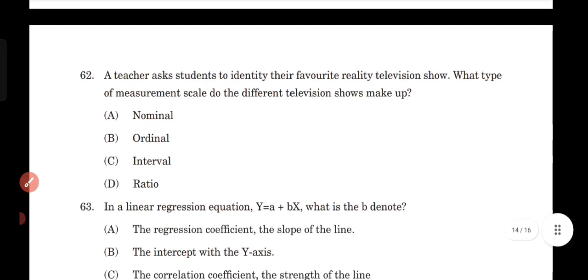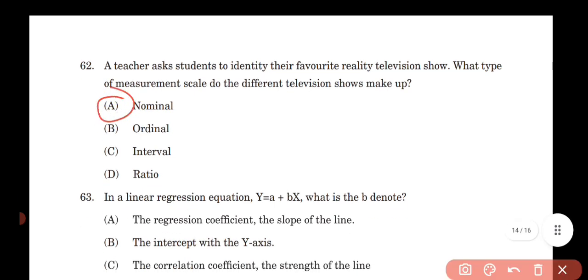A teacher asks students to identify their favorite reality television show. What type of measurement scale do the different television shows make up? 62, A. 63, a linear regression equation y is equal to a plus bx. What does b denote? Option A.